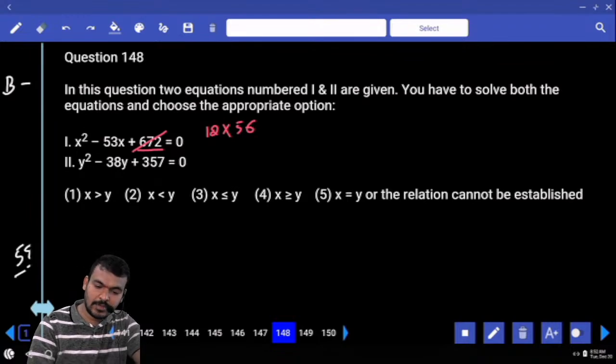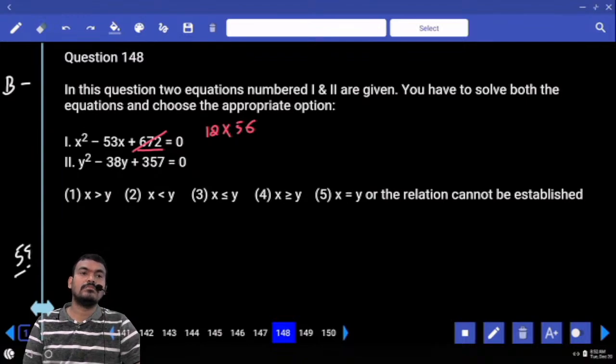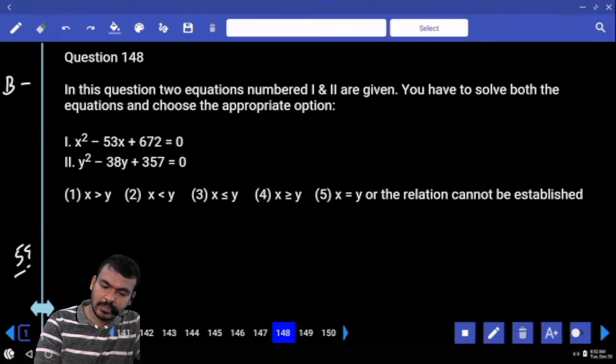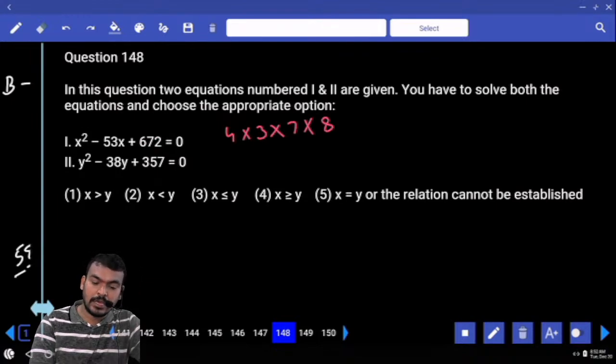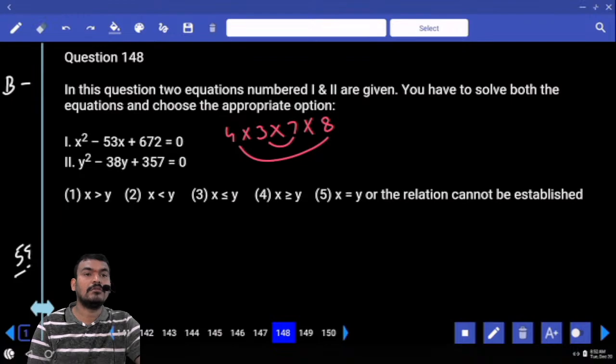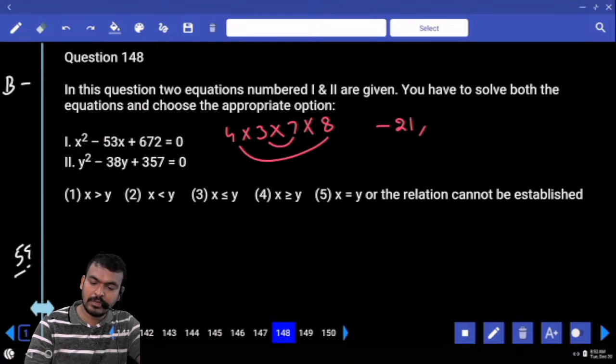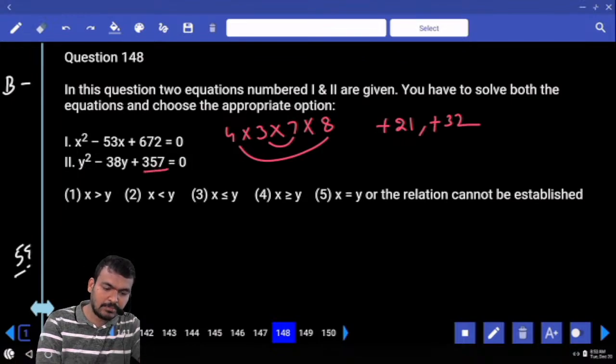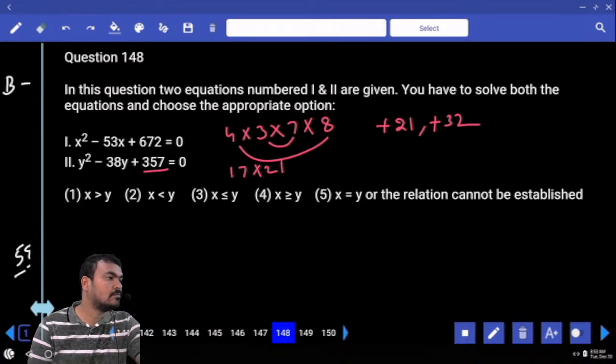Yes or no? 56 means again we write 7 into 8, or not? 7 into 8. 4 into 3. 7 into 8. 8 fours are 32. 7 threes are 21, or not? Yes sir. Means one is minus 21, another one minus 32. Initial roots. What are the final roots? Plus, sir. Second one 357. 17 multiple. 17 into 21, or not? Final roots plus 17, plus 21, or not?